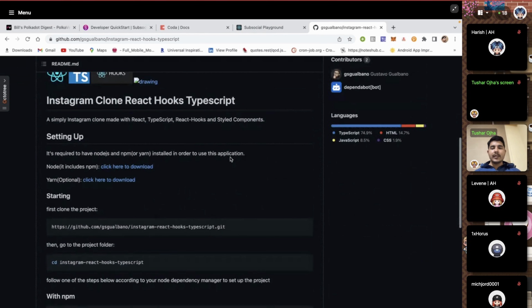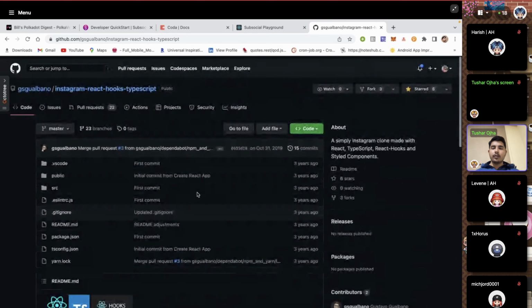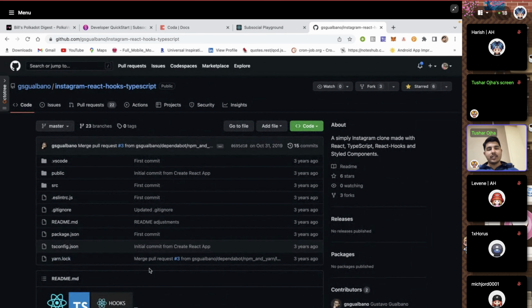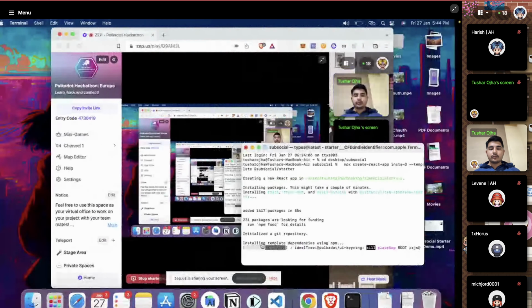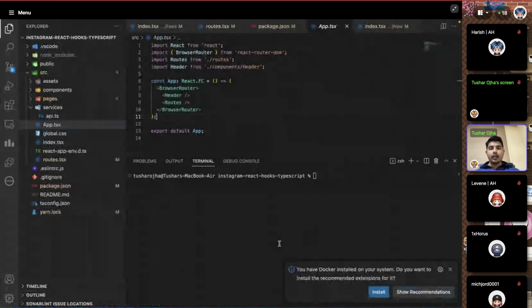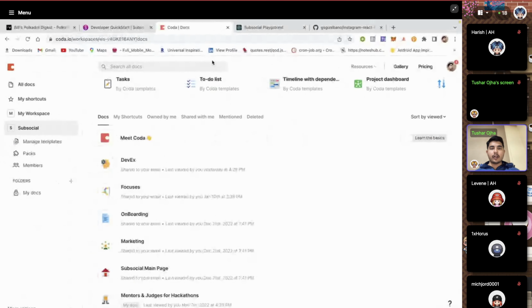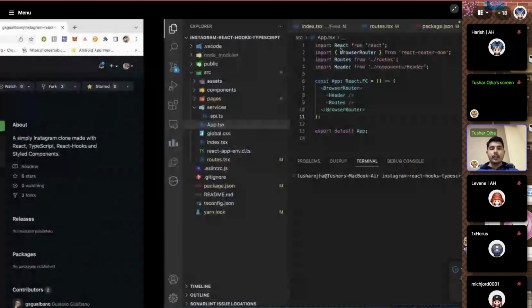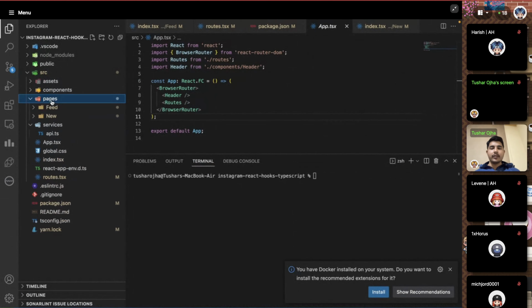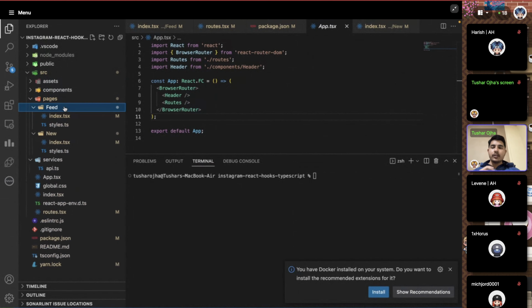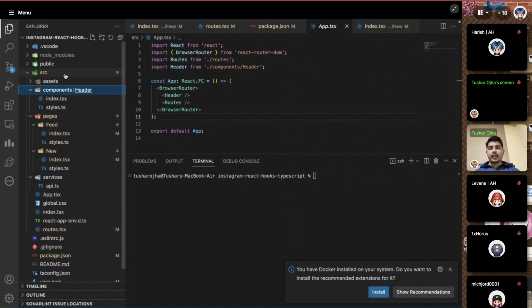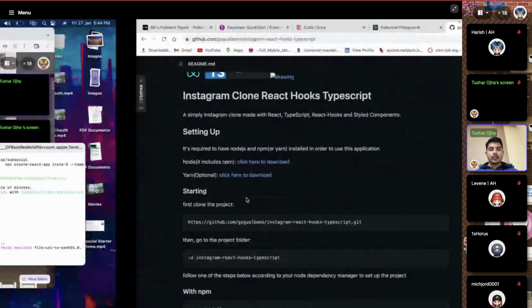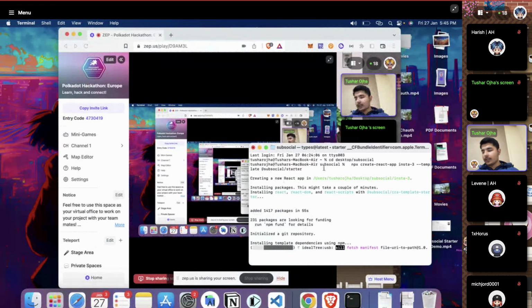We're going to use this UI for it. If you want to clone it, I've already cloned it, so that we can copy the UI and the SVGs and these things onto the project. If I walk you through the project I was showing you, I've cloned it and there are a couple of things here. It's very simple. There are just two components: one is feed, and the other is the new post UI which you want to create, and the header component. That's the only thing we have. So it's a very simple and minimalistic UI. Let's wait a few seconds for this to finalize so that we can get started.